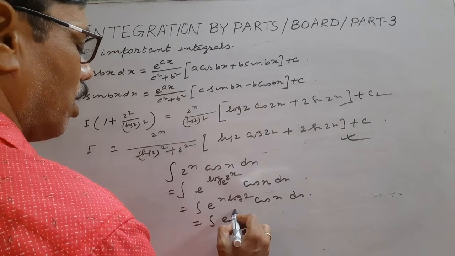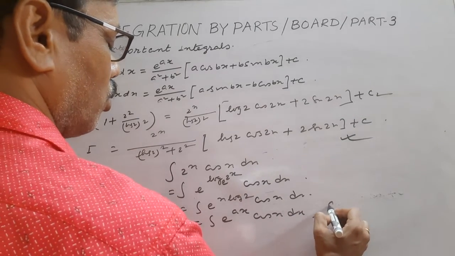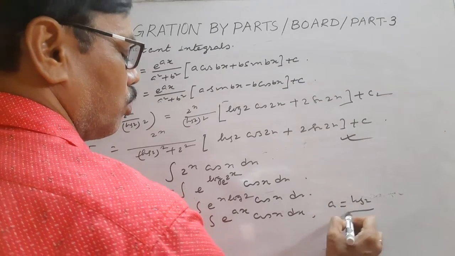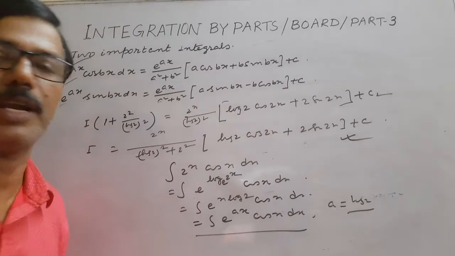So e to the power ax cos x dx, where a is log 2. Now it is of form 1, you can put the value directly.